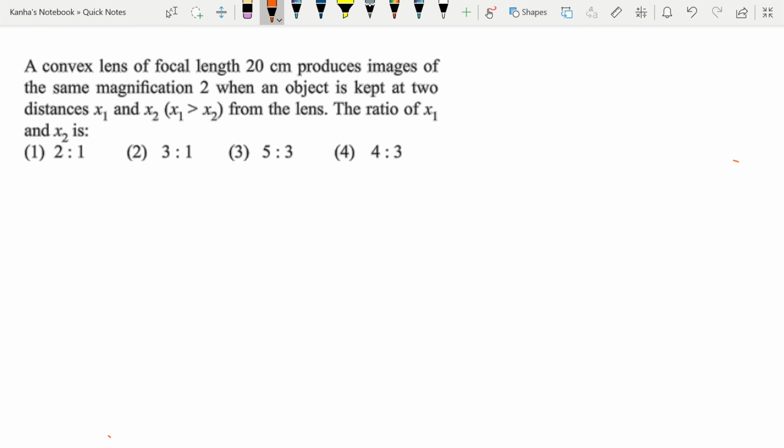Let's take a look at another question. A convex lens of focal length 20 centimeter produces images of the same magnification 2 when an object is kept at two distances x1 and x2, with x1 greater than x2 from the lens. The ratio of x1 and x2 is what? So let's first see what magnification of a lens looks like. It is nothing but v by u. So I can write minus 2 is equal to v1 by x1. That implies v1 is equal to minus 2 times x1.